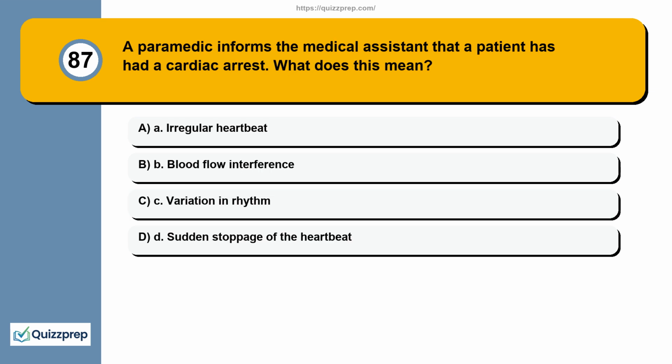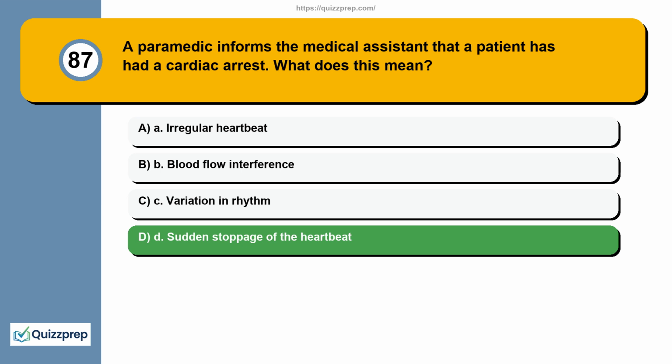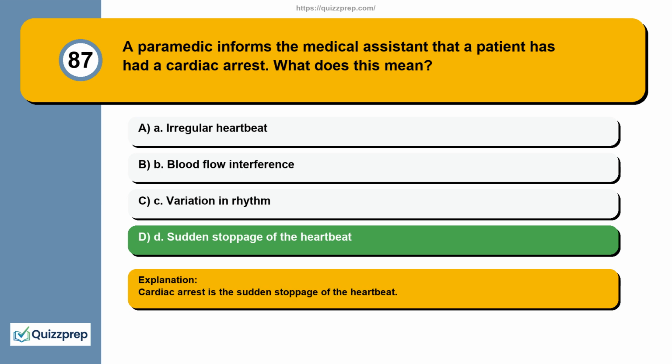Question 87. A paramedic informs the medical assistant that a patient has had a cardiac arrest. What does this mean? A. Irregular heartbeat. B. Blood flow interference. C. Variation in rhythm. D. Sudden stoppage of the heartbeat. Cardiac arrest is the sudden stoppage of the heartbeat.